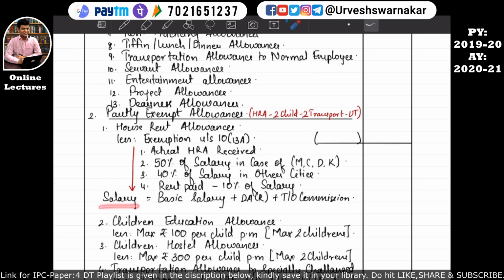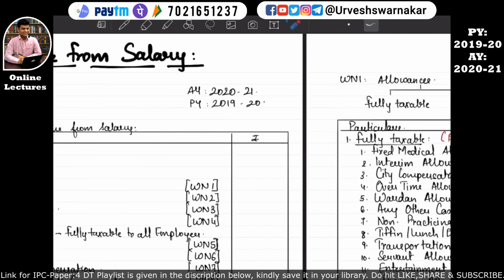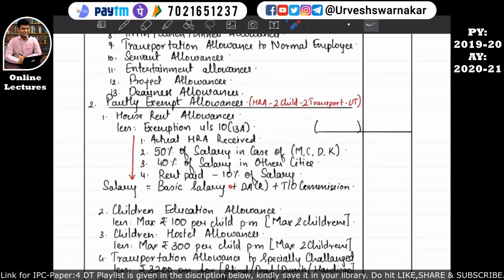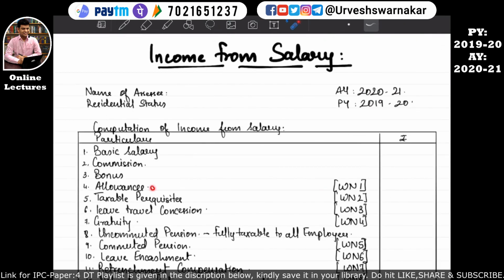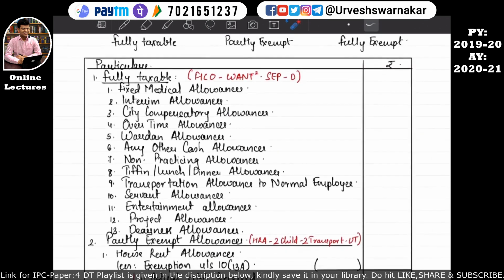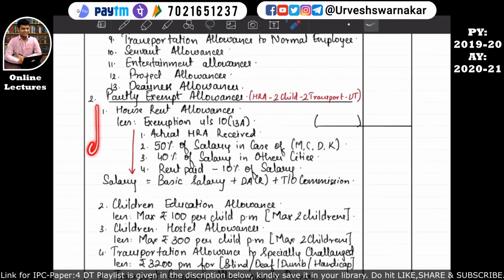And salary over here, in case of HRA, in order to calculate exemption under section 10 subsection 13a, will be calculated in this manner: basic salary, then we will add to basic salary the dearness allowances, and such dearness allowances should be recognized. R stands for recognized over here, plus turnover commission. Commission we have seen in the format over here. Okay, so I hope this is quite clear.